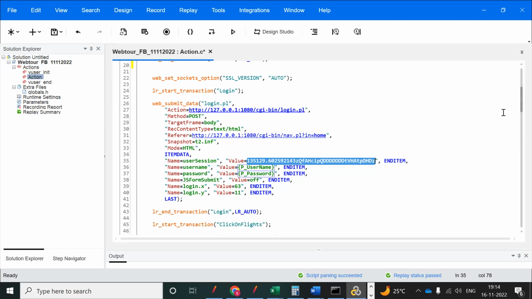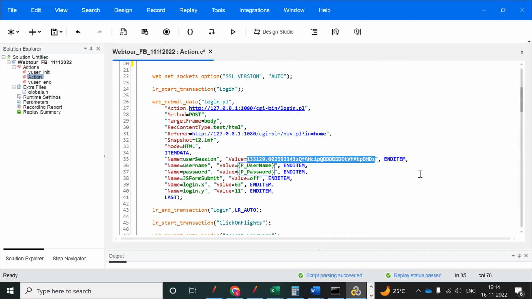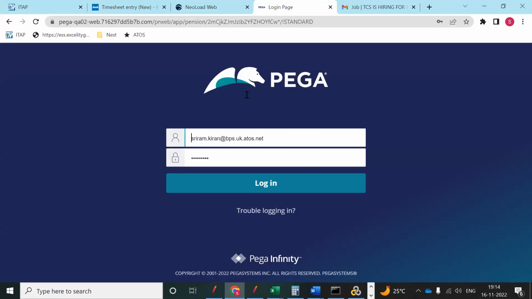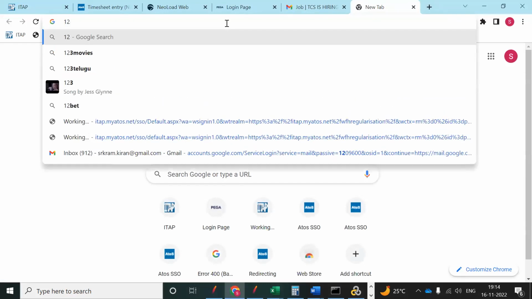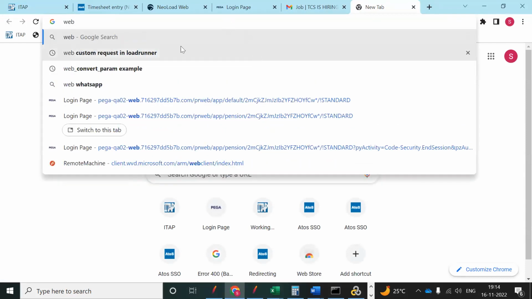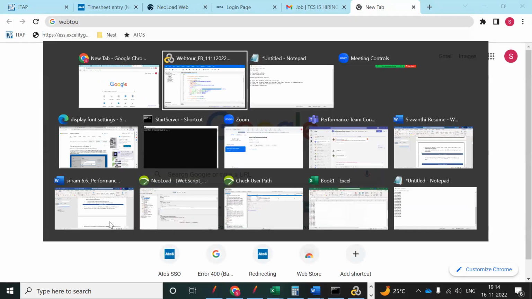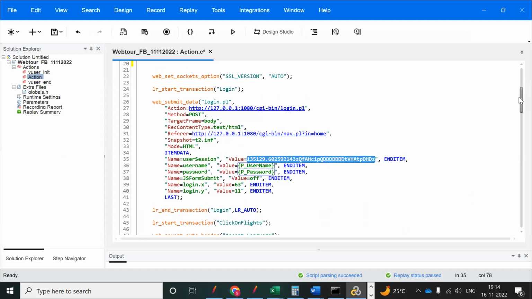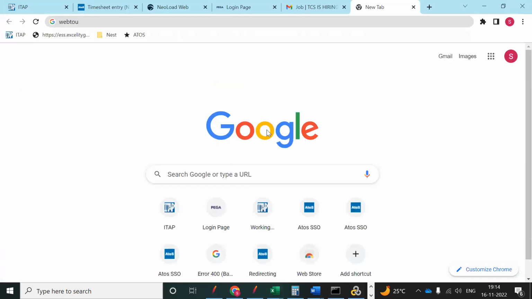And one more way we can find dynamic values, not only server side, some values come from the application side also. So I will open the web tours URL and confirm what the server side values are.